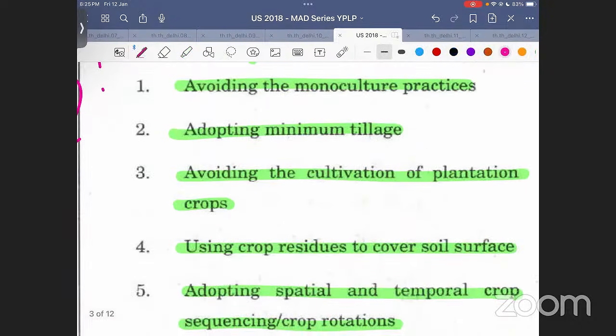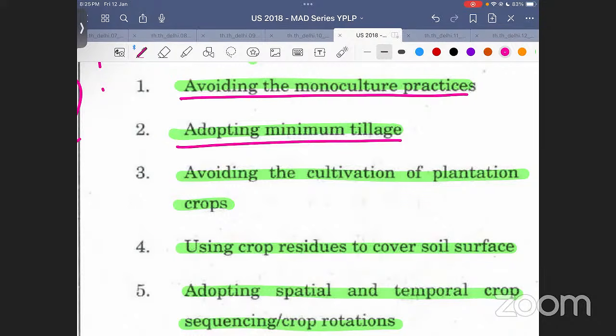First, avoiding monoculture practices. Adopting minimum tillage. Everybody has read that adopting minimum tillage is a good thing: don't dig the soil too much.